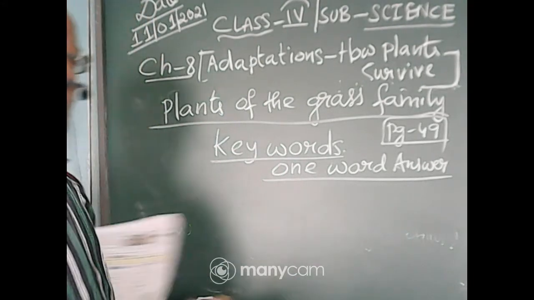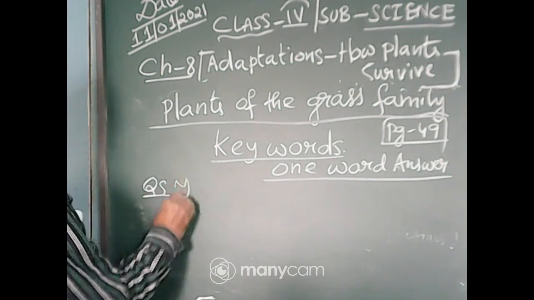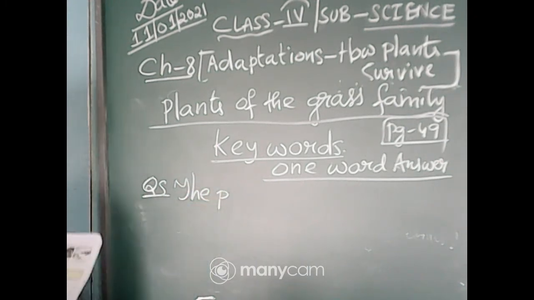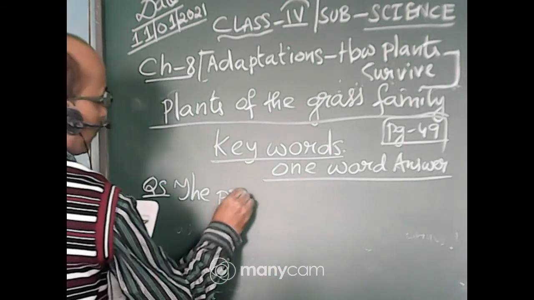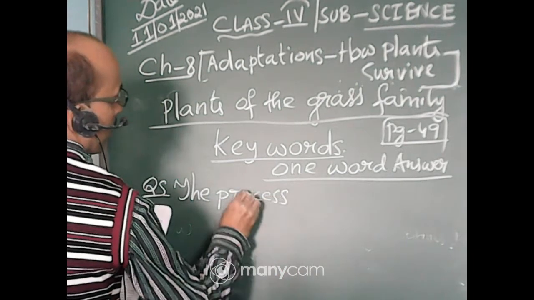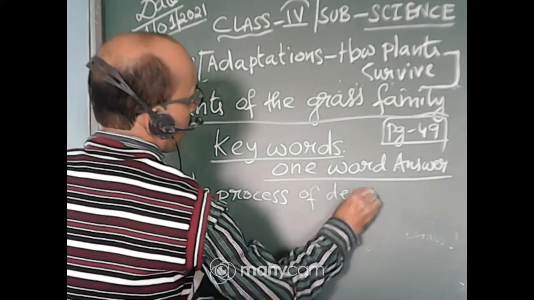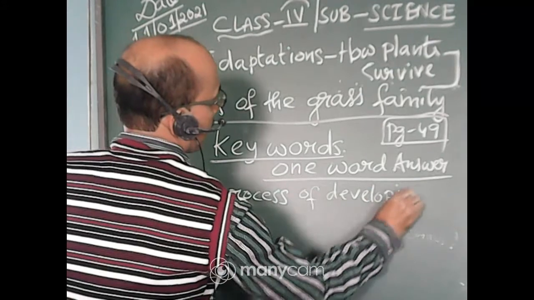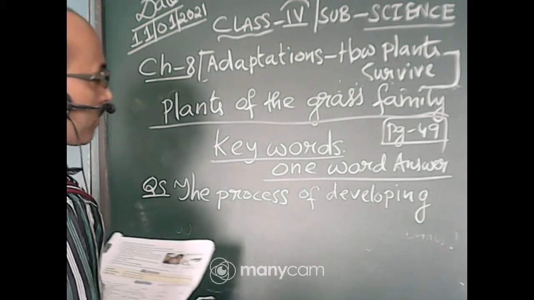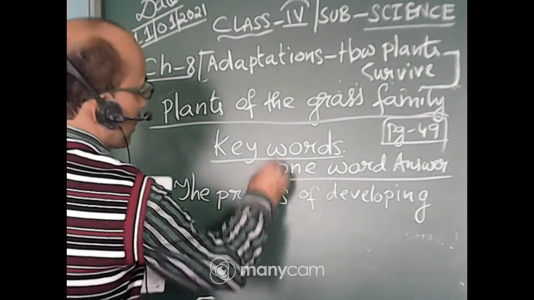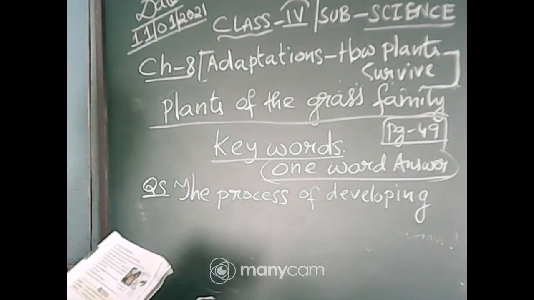So question can be this way. I'll just give you the sentence and you have to write the word. The process of developing, one word answer, keywords from the chapter. I am discussing the keywords.